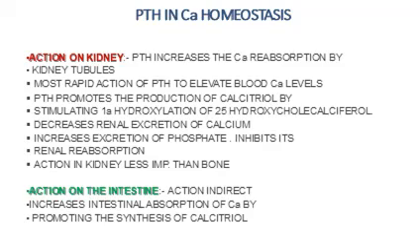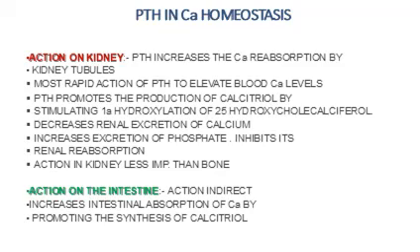Now what is the action of PTH on the kidney? PTH, or the parathyroid hormone, will increase the reabsorption of calcium by the kidney tubules. So this is a very rapid action to elevate the blood calcium levels. PTH will also promote the production of calcitriol, or active vitamin D, by stimulating the enzyme 1-alpha hydroxylase, which hydroxylates 25-hydroxycholecalciferol at the first position and causes the formation of the active form of vitamin D, calcitriol.